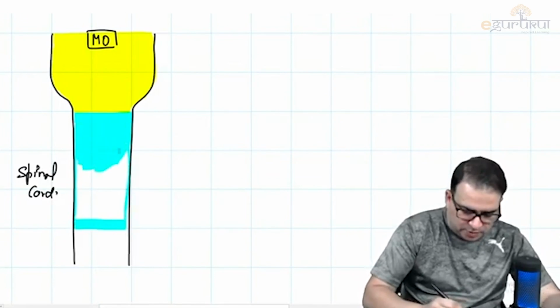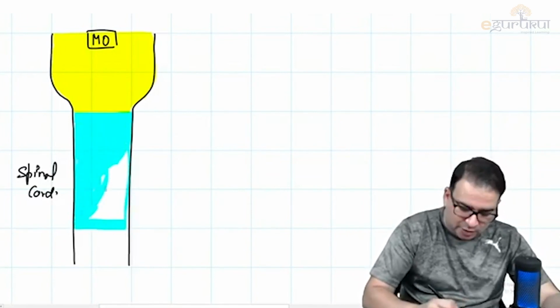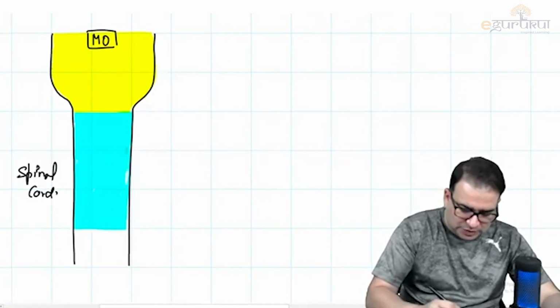So we have two origins. We have basically two nerves, two separate nerves. Later on, they will fuse and look like a single nerve. But we have two separate nerves. One is spinal accessory and one is cranial accessory.